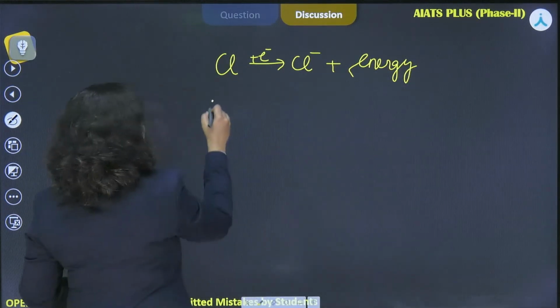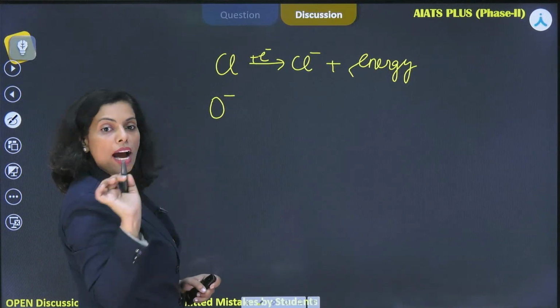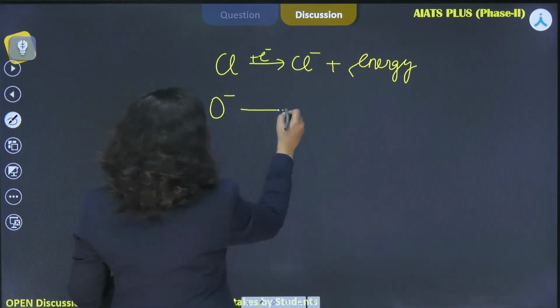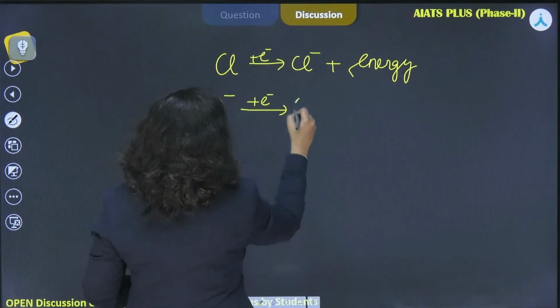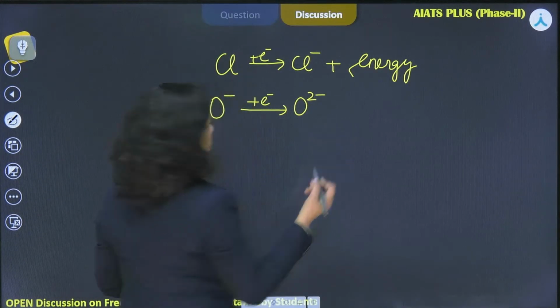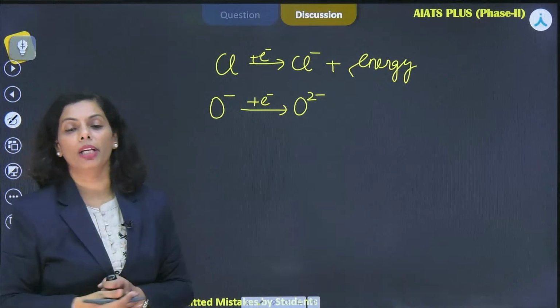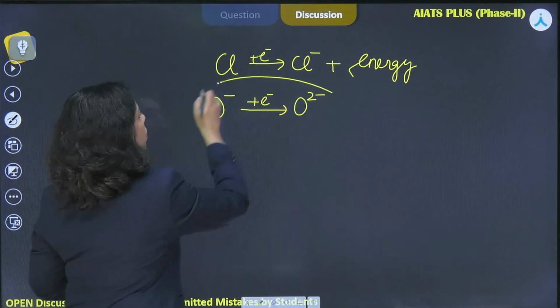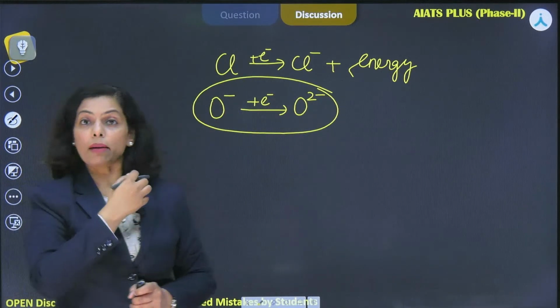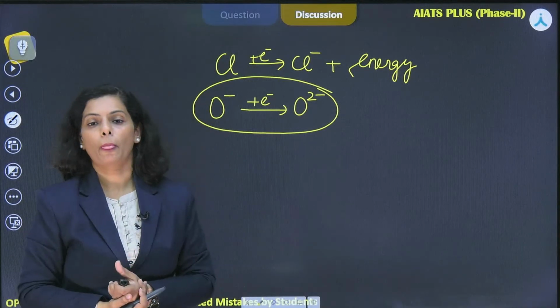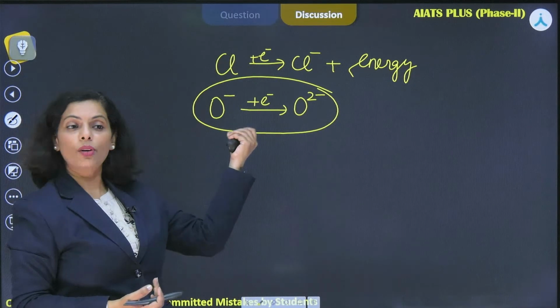Now suppose I'm asking you one question: you have O negative, an anion, and you are adding one electron to it to form O2 negative. What do you think? Is this process endothermic or exothermic? Any answer from you all? Suppose this type of question is also asked from this chapter. Is this endothermic or exothermic?